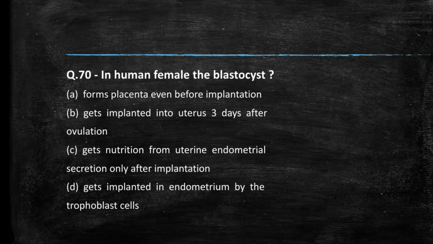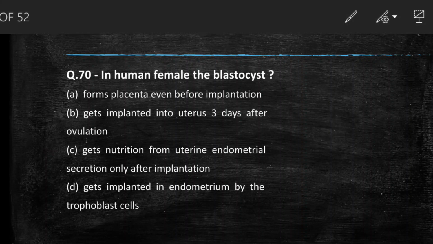It does not get nutrition from uterine endometrial secretion, it get nutrition from placenta. Placenta will be formed. So C option is wrong. Get implanted in endometrium by trophoblast cell. This is right. In endometrium, it will be implanted with the help of trophoblast cell because finger-like projection called chorionic villi will be there. So the answer is option D.